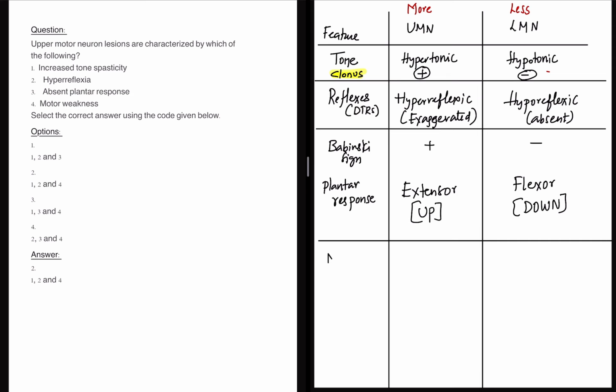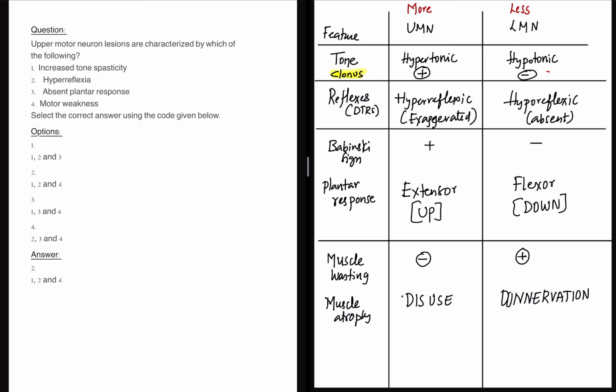Next is muscle. Usually muscle wasting is not seen in case of UMN lesion immediately, but LMN lesion is characterized by muscle wasting. If at all by any chance there is muscle atrophy in UMN, it is because of disuse which develops later, but muscle atrophy develops very soon in LMN because of denervation.